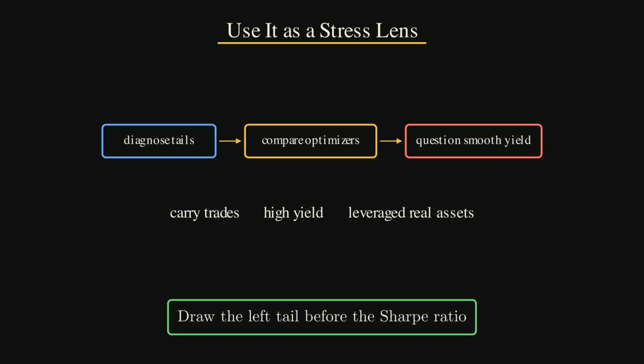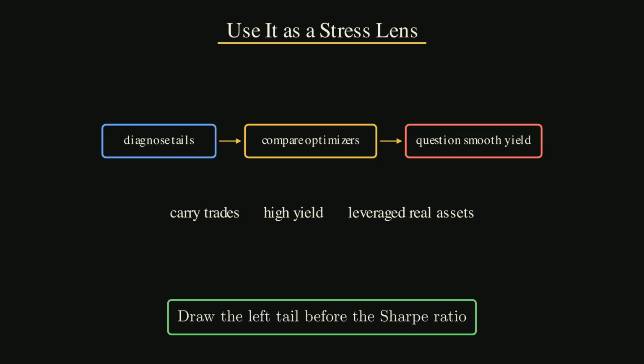Second, use it as a comparison tool. Run the old mean variance portfolio next to a tail-aware portfolio. Do not blindly choose the second one. Study the differences. The assets that shrink are where the old model may be underpricing tail damage. The assets that grow deserve questions too. Are they truly safer in the tail? Or did the sample make them look safe because the bad regime has not arrived yet? This is the discipline the paper encourages. Use the optimizer to ask better questions. Do not use it to stop asking questions.